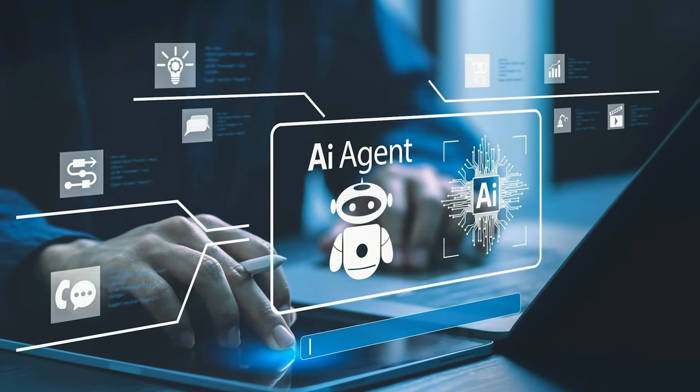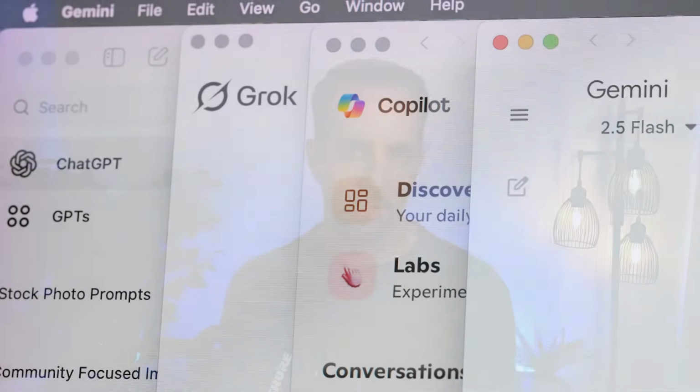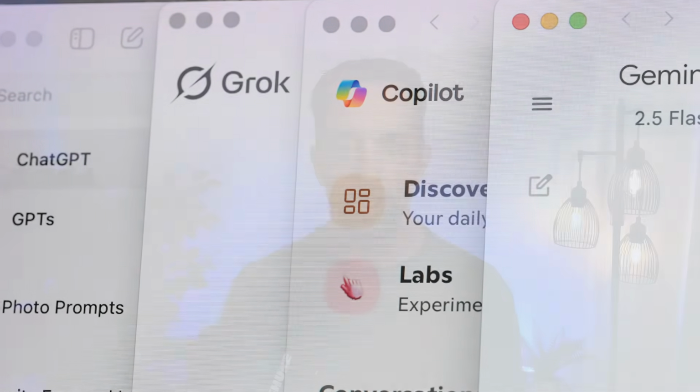Hey guys, today we're going to be talking about AI agents and what makes them really more advanced and in a lot of cases better than just plain old chatting with something like ChatGPT or Claude or Google Gemini.